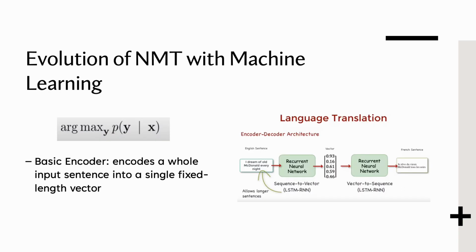In the early 2010s, people started to ponder more about the process of translation from a probabilistic approach. The finding of a target sentence Y that maximizes the probability of Y given a source sentence X, as shown as argmax. So, this serves as the basis for the basic encoder-decoder approach that became used in neural machine translation.